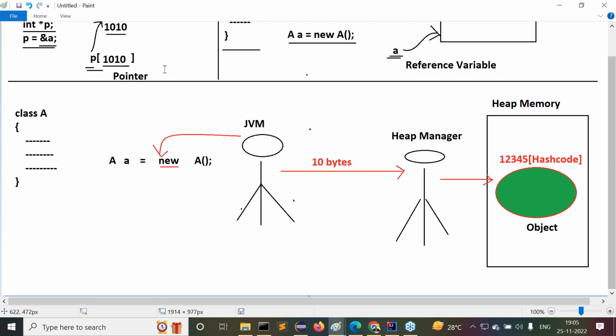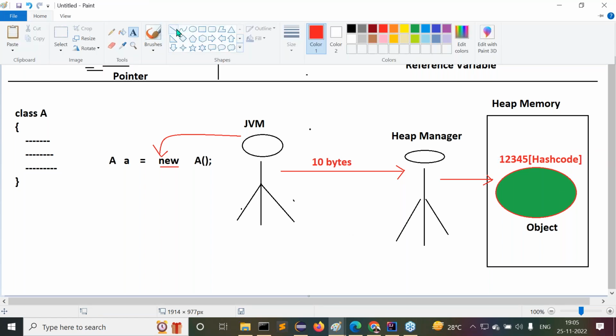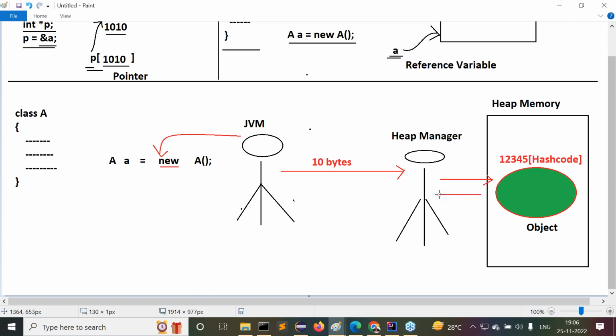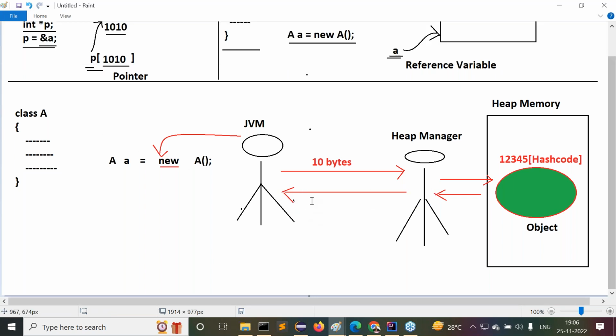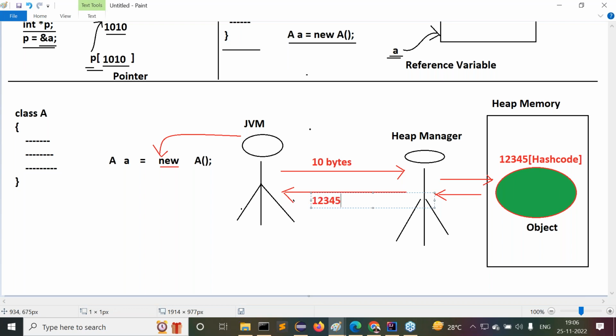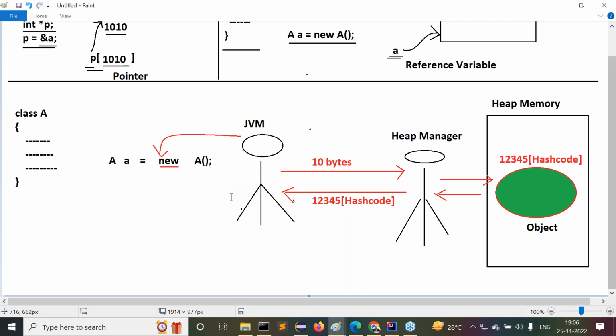Whenever the hash code value is created, what will the heap manager do? The heap manager will get the hash code value, and the heap manager will send that hash code value to the JVM. Now the response from the heap manager is the hash code value, say 1 2 3 4 5. Say for example, this is the hash code value that is submitted to the JVM. Got it or not? Now what is the JVM doing?